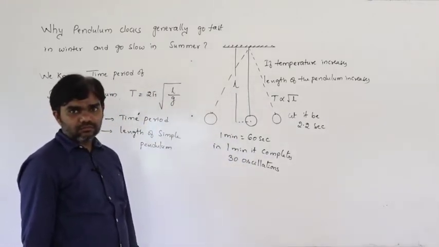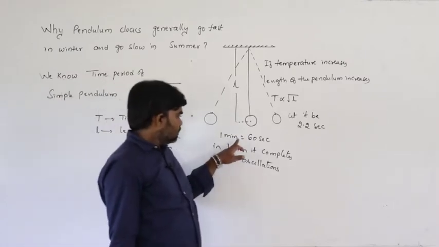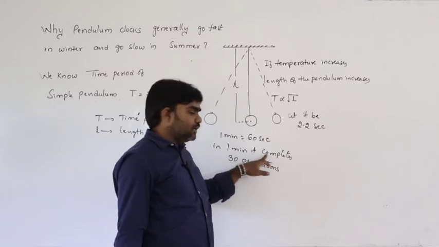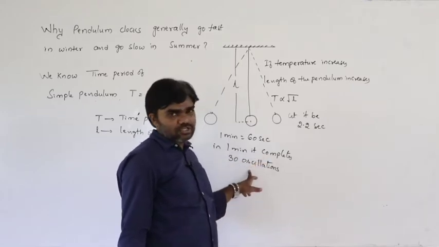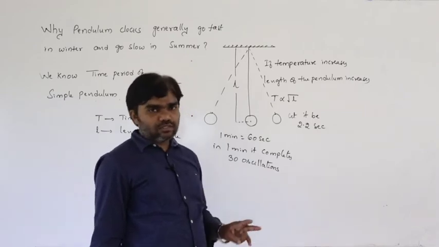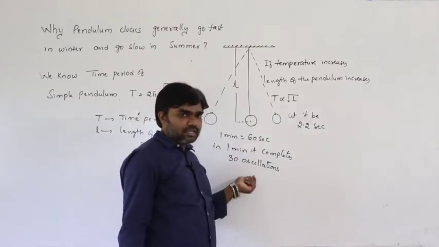In 1 minute, which is 60 seconds, how many oscillations does it complete? 30 oscillations, because each oscillation takes 2 seconds. So in 60 seconds it completes 30 oscillations.